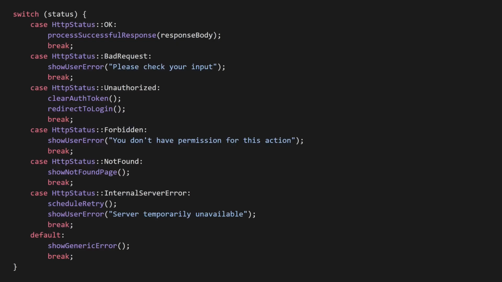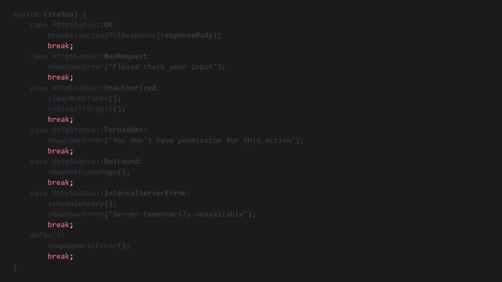Switch statements also have a bad default. You have to add a break in each case, otherwise it'll fall through. It's easy to forget to put in a break. It should be break by default.